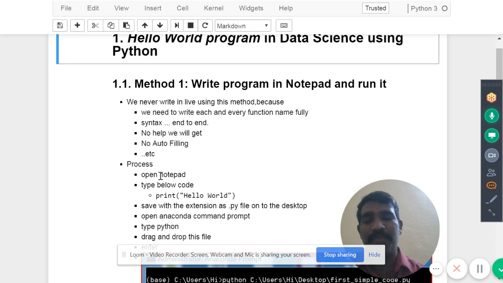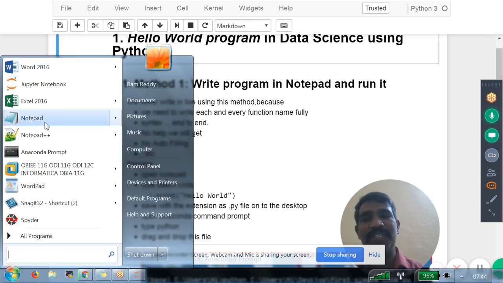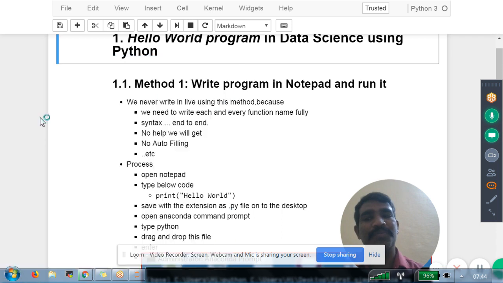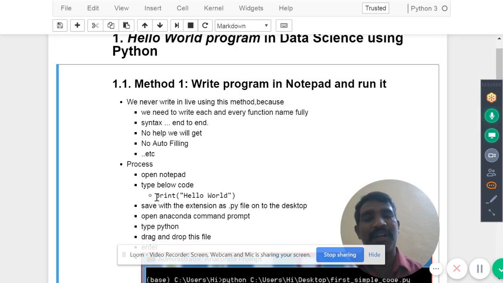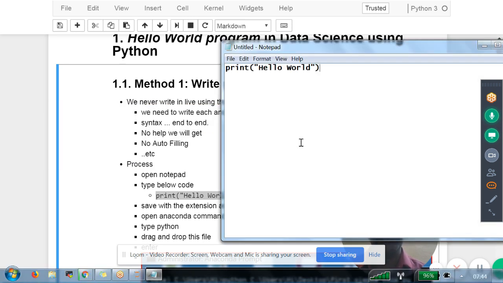The process is to open our notepad, everyone is aware of how to open it. I am opening the notepad. Yes, I opened the notepad. Second is to type the below code. The code is print hello world. I am copying this print hello world as it is, then pasting it here.